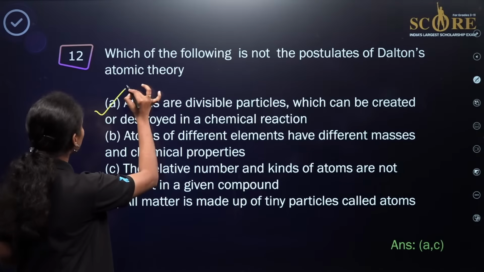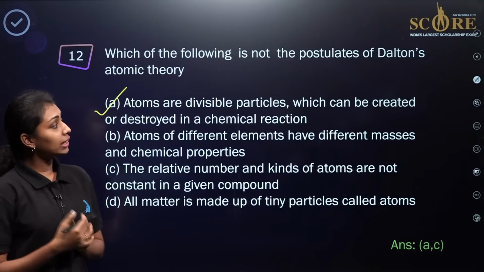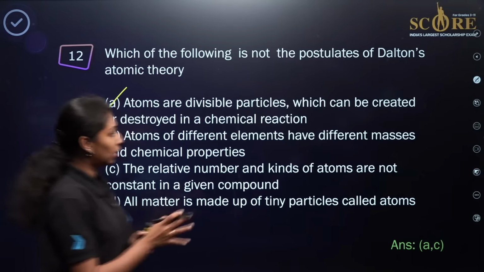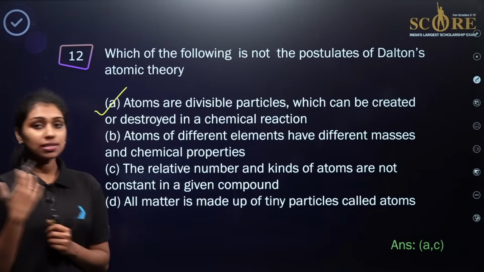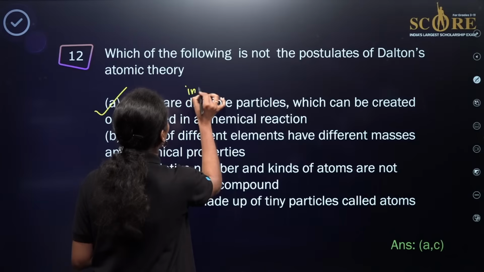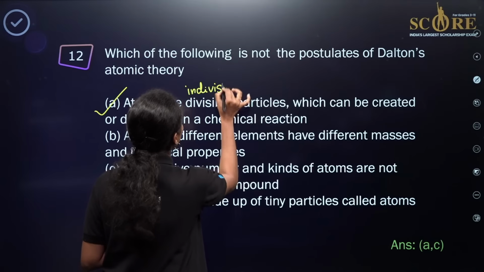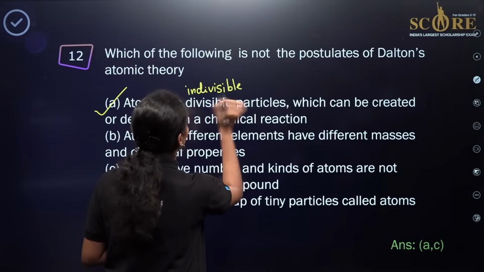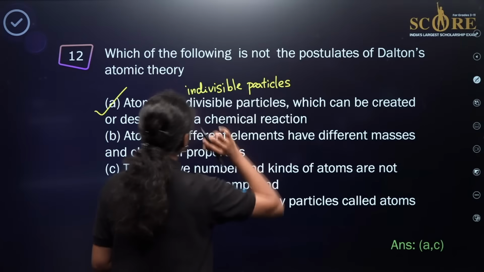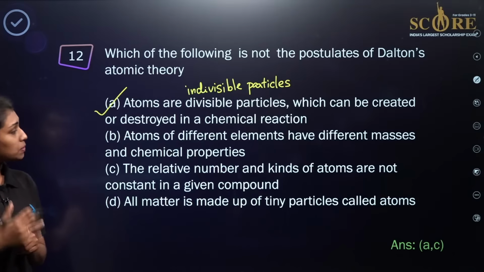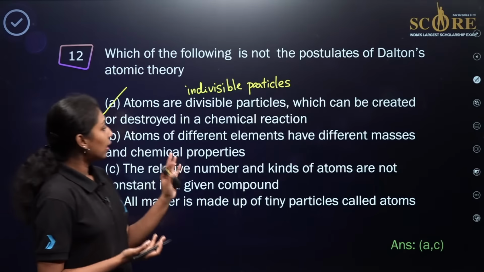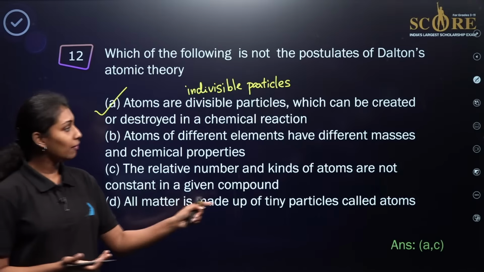Comparing the first statement, atoms are divisible particles which can be created or destroyed in a chemical reaction. This is against Dalton's atomic theory, right? Dalton gave the idea that atoms are indivisible particles and cannot be created or destroyed in a chemical reaction. So the first statement itself is wrong according to Dalton's atomic theory. Then what about the second statement? Atoms of different elements have different masses and chemical properties, as we already know. As the elements change, they have different properties and different masses.